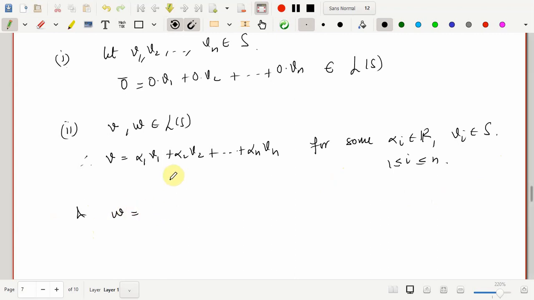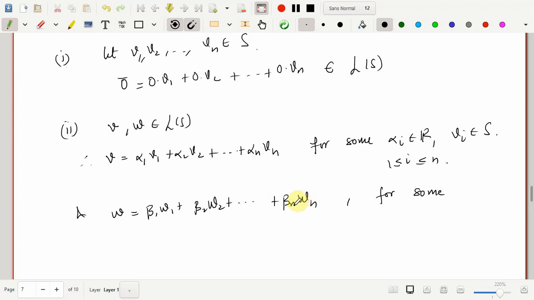Also, since W is in the linear span of S, this W can also be written as a linear combination of some finite vectors of S. Those may not be the same as v1, v2 dot vn. So we will write this as a linear combination of some other vectors in S. Let me call it beta 1 w1 plus beta 2 w2, and this goes on till beta m wm.